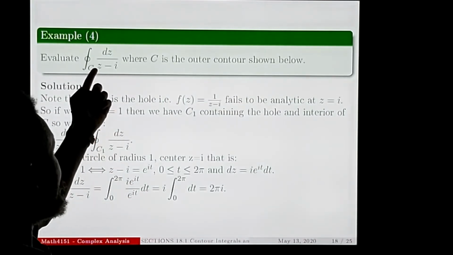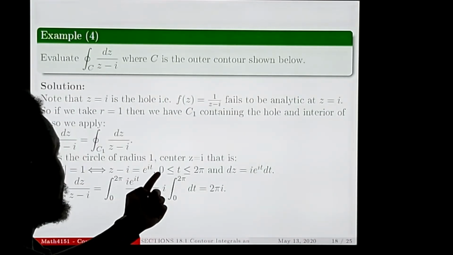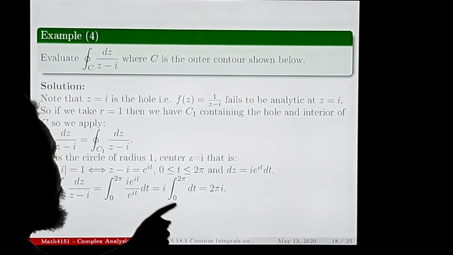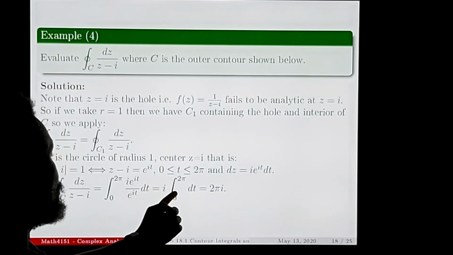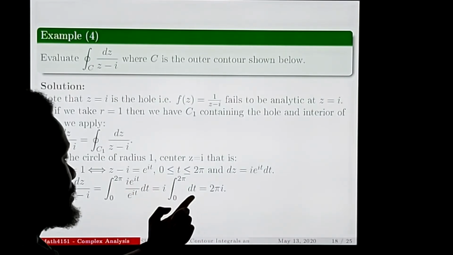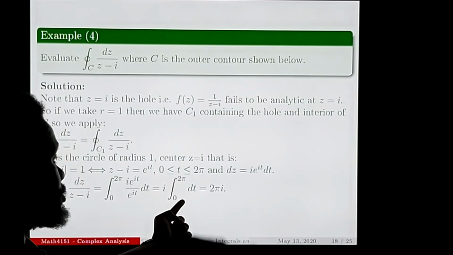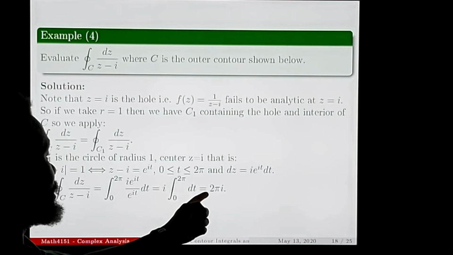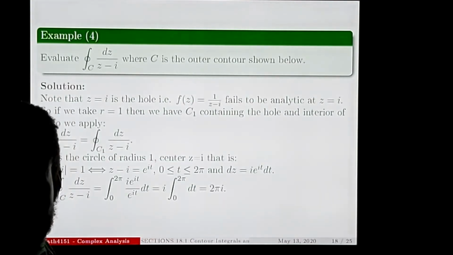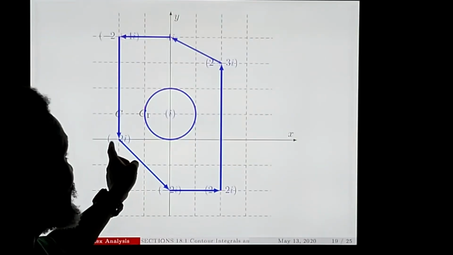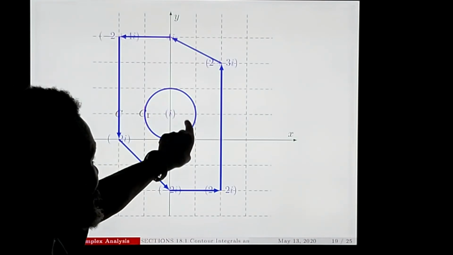And then z minus i is e to the i t. Now this e to the i t cancels out the e to the i t, you just get i and then this dt. When you integrate this, you just get t, you substitute the interval, you get 2 pi times i is 2 pi i. That's it.